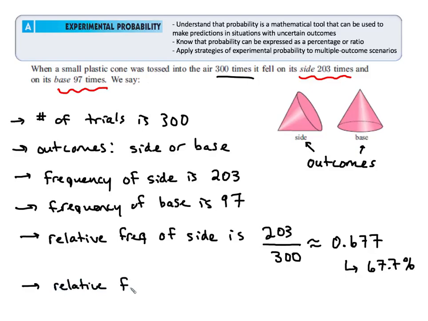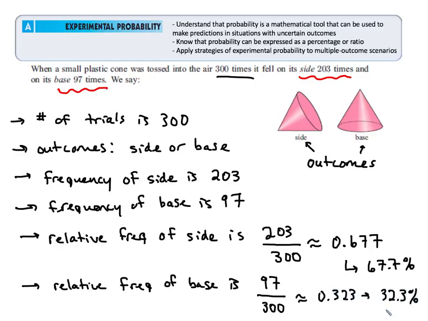The last idea here would be to think of the relative frequency of the other outcome, the base, landing on its base. Again, this is how many we saw for the base divided by how many we ran for the entire experiment. So remember, we saw this base in this experiment 97 times, but it was out of 300 total trials. Looks like this should be less than half. If you type that in your calculator, you should see 0.323, and that's also the same as 32.3%.